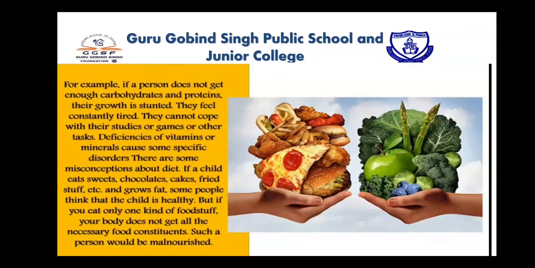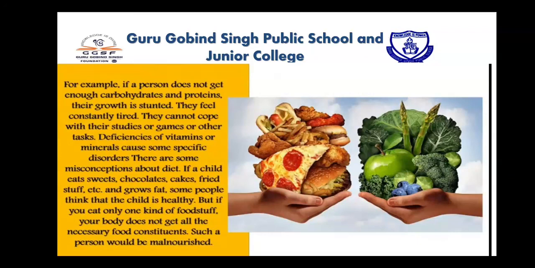For example, if a person does not get enough carbohydrates and proteins, their growth is stunted. They feel constantly tired, they cannot cope up with their studies or games or other tasks. Deficiencies of vitamins or minerals cause some specific disorders. There are some misconceptions about diet.